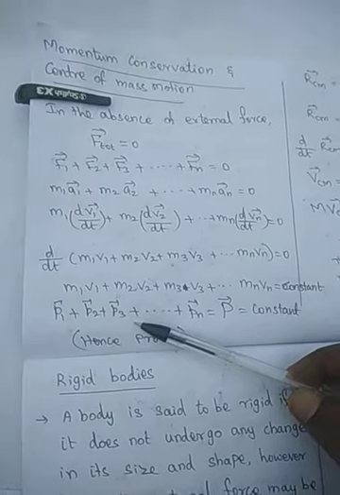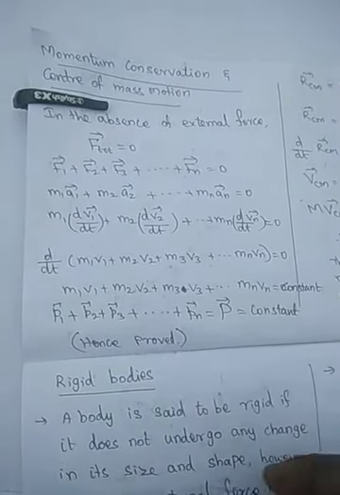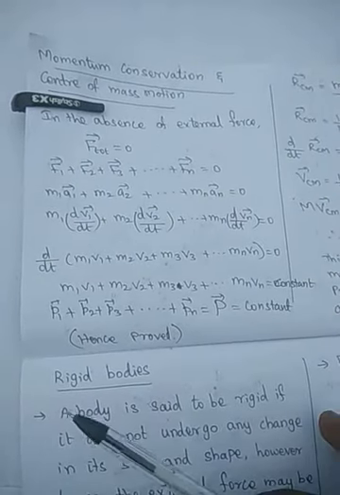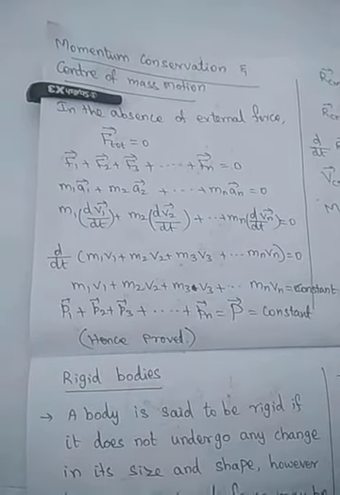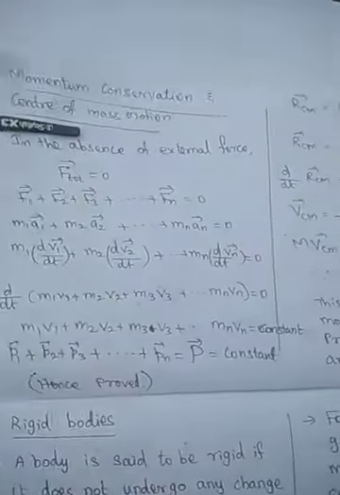What is the conservation of momentum? The total momentum of an isolated system is constant. The next topic is center of mass motion.